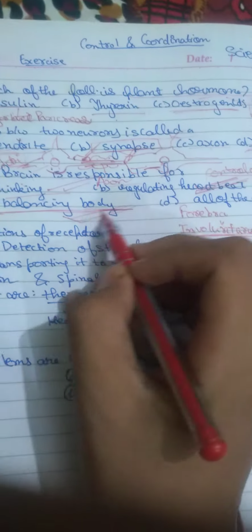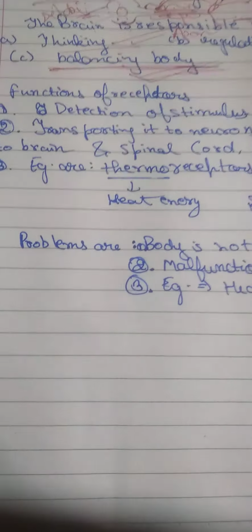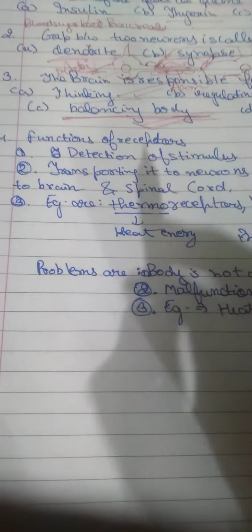Okay, now balancing the body, it also does that. There is a part in the hindbrain called the cerebellum, and it helps in maintaining posture and balancing the body. So when we walk or run in a straight line, it is done by this part of the brain.